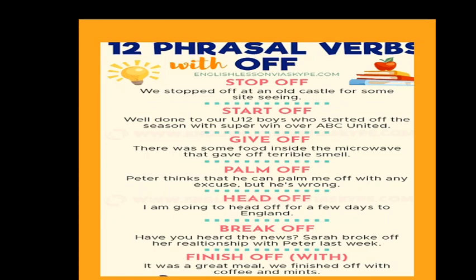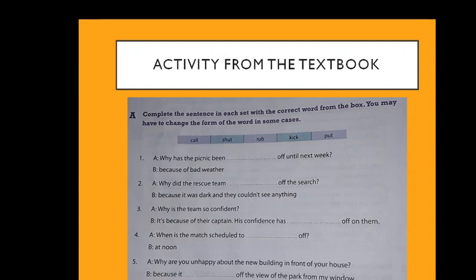There are so many phrasal verbs. In this you have observed one similar thing is there. What is the similar thing, children? We have seen phrasal verbs with off, stop off, start off. Yes. Now, I hope phrasal verbs are very clear to you all. You all understood what a phrasal verb is.